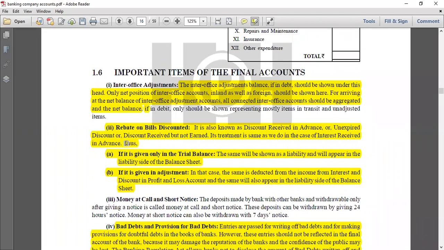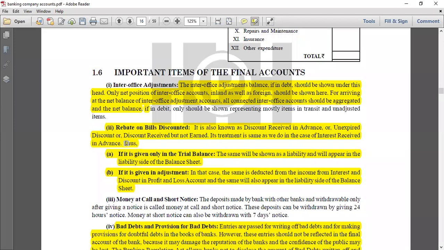For example, the main branch transferred 5 lakhs to the rural branch. The rural branch got various deposits from its account holders who deposited money, let's say 3 lakhs. The rural branch sent back 3 lakhs. So what is the net? The net is only 2 lakhs. All right. So we only have to mention the net amount.